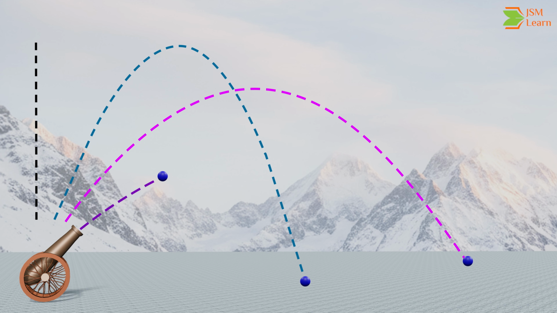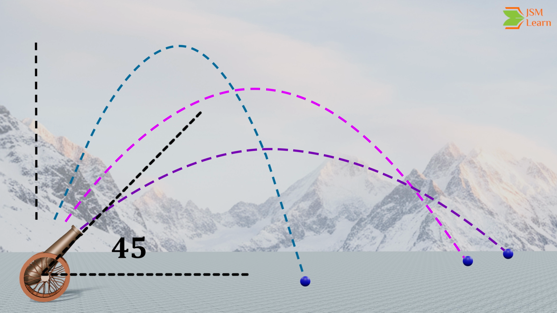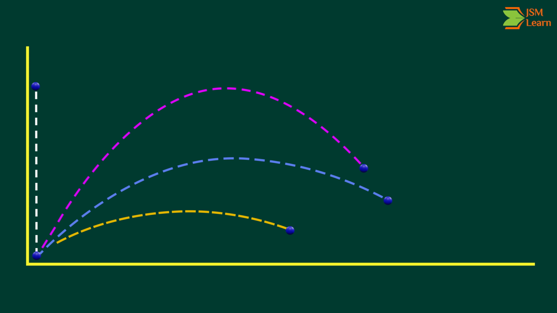At a launch angle of 45 degrees, the ball travels the maximum horizontal range. If the launch angle is reduced below 45 degrees, the ball hits the ground sooner, and the horizontal range decreases. Thus, the range is maximum at 45 degrees, and it decreases for angles both above and below 45 degrees.